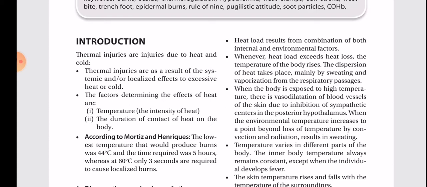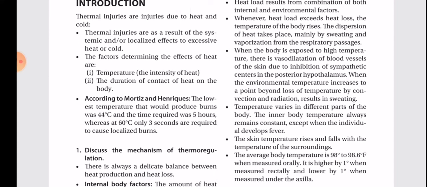Whenever a heat load exceeds the heat loss, the temperature of the body rises. The dispersion of heat takes place mainly by sweating and vaporization from the respiratory passages. When the body is exposed to high temperature, there is vasodilation of the blood vessels of the skin due to inhibition of sympathetic centers in the posterior hypothalamus. When the environmental temperature increases to a point beyond loss of temperature by convection and radiation, it results in sweating.